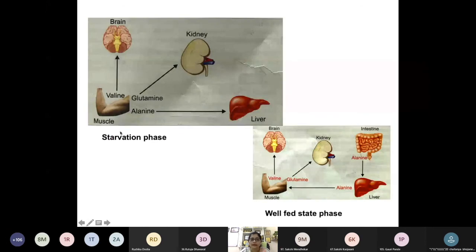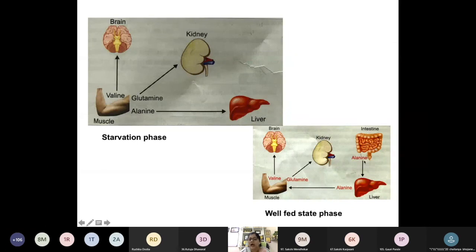Now you can see what happens in starvation. The muscle undergoes contraction and it releases amino acids like alanine, which we have seen will be utilized by the liver for gluconeogenesis. Then the kidney utilizes glutamine. And valine, the brain is mostly dependent on branched chain amino acids, so valine will be taken up by the brain and utilized for energy.